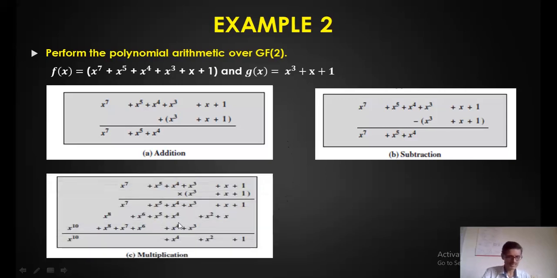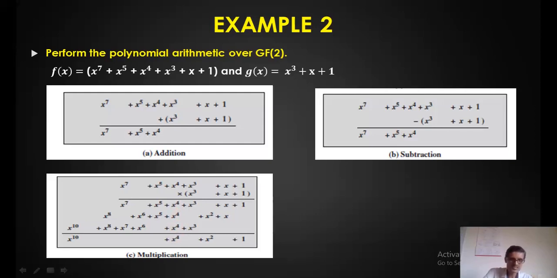Next, multiplication. I want to perform a multiplication of the two polynomials. So this is what we get, by multiplying 1 with the first set of polynomials. This is multiplying x with this. This line is multiplying x cube with this. You get this. Again, we have to perform an addition here. 1 as it is. x and x, it is 0. x square as it is. x cube and x cube, similar terms, it is 0. x to the power 4, x to the power 4, x to the power 4: two cancel, and we are left with only one x to the power 4.